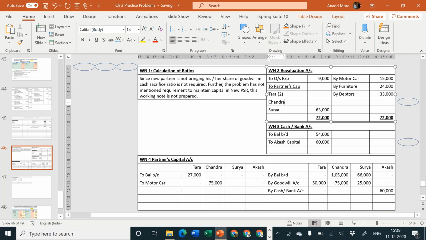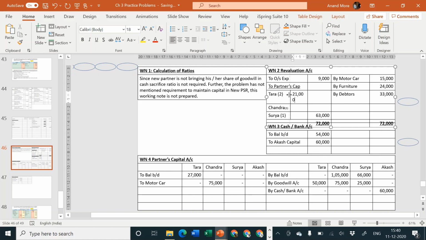3 for Chandra. Let me minimize the font, and 1 for Surya. Let us increase the size of the column. I think 63,000 is to be divided in the ratio of 2:3:1, that goes to divided by 6. 63,000 divided by 6 into 2, that goes to 21,000 for Tara.